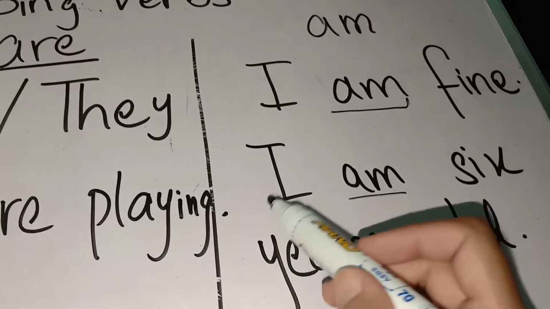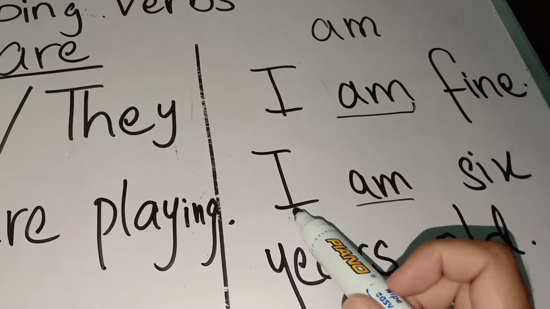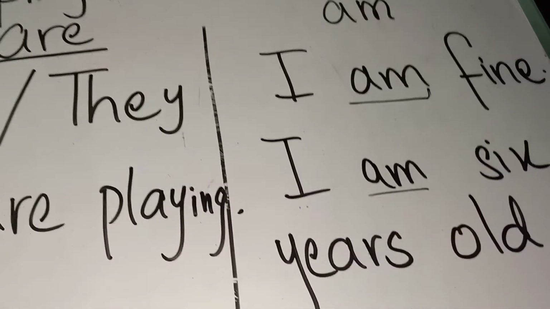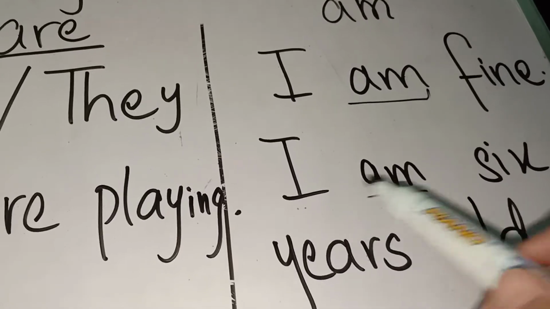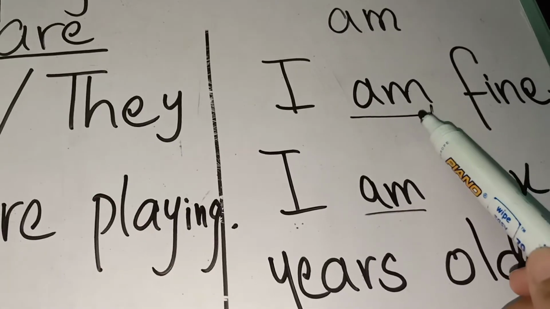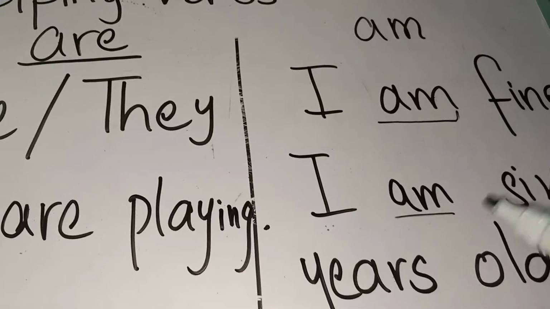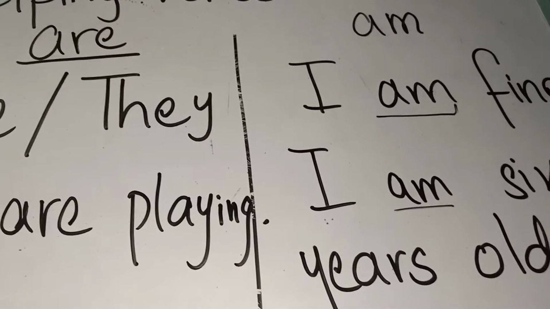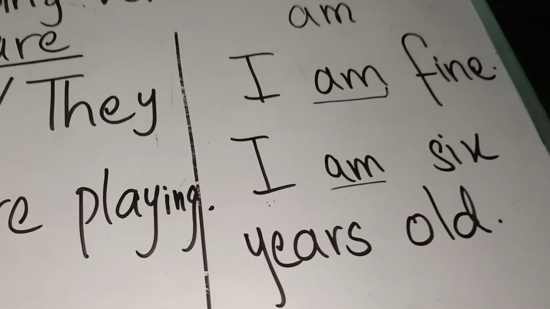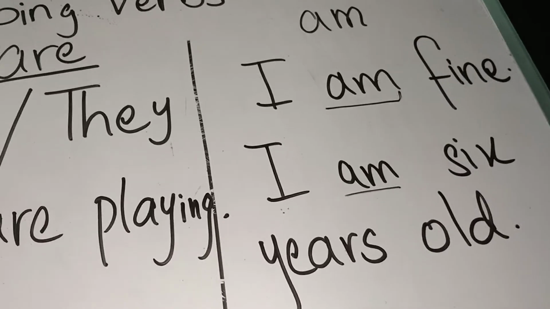Am is a helping verb which is always used with I. Am does not attach with any other pronoun or noun. It is always joined with I to complete a sentence. With I, there will always be am. No I is, no I are, always I am. Like I am fine, I am 6 years old, I am going to school, I am going to drink water. All of these sentences are starting with I. We are talking about ourselves, so we are using am as a helping verb.